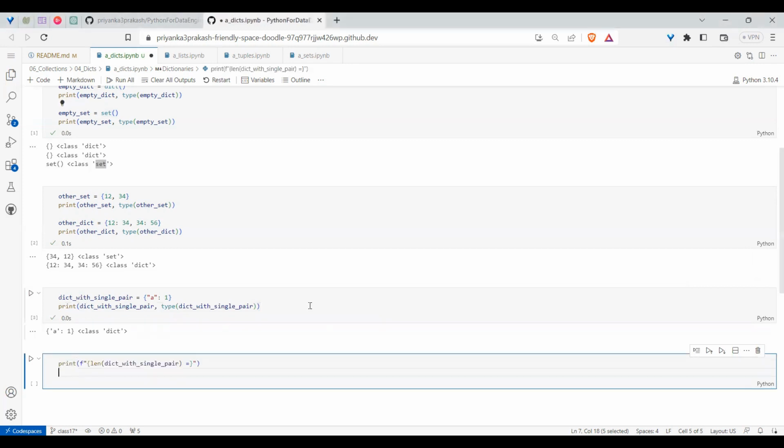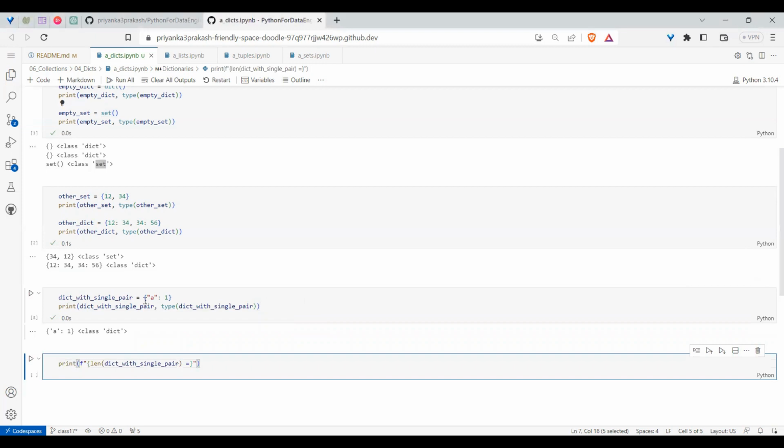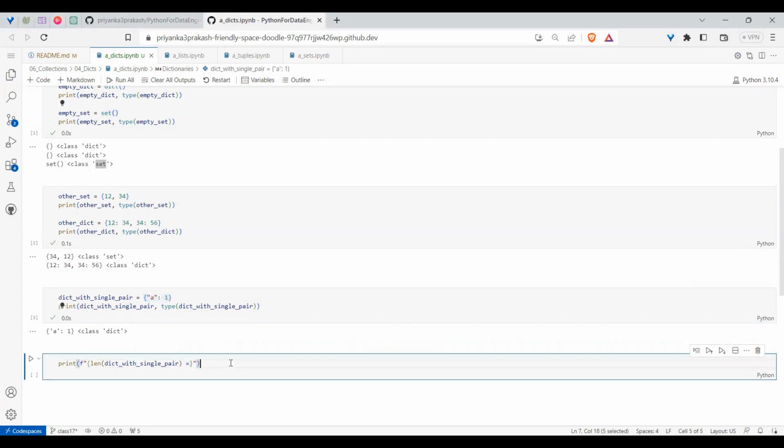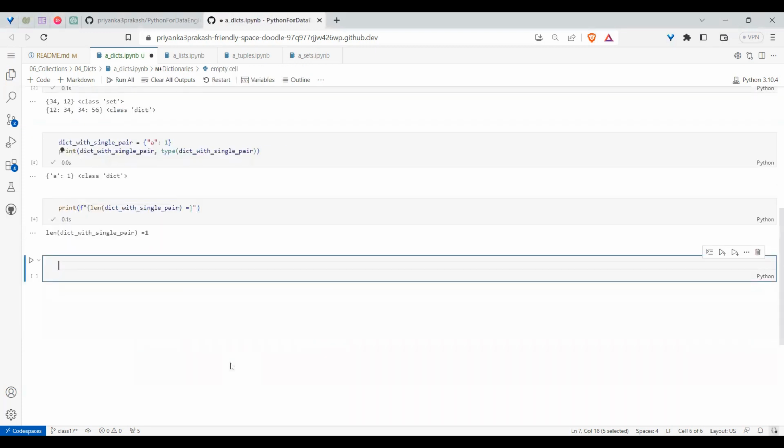In this case, we have a single pair, so if you ask for the length of the dictionary, it will not say two values. It will say one, meaning one pair. A dictionary every time checks for a pair of values.